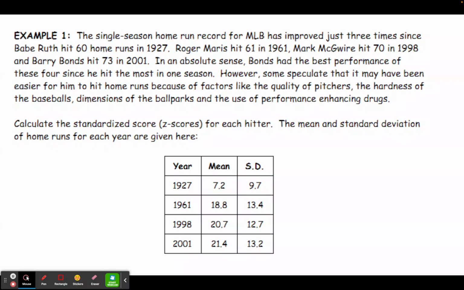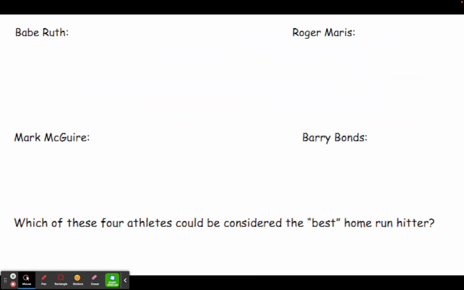However, some people speculate that it may have been easier for him to hit home runs because of other factors like the quality of pitchers, the hardness of the baseballs, dimensions of the ballpark, and of course, we know that there was quite a bit of scandal around that time with baseball players using performance enhancing drugs. So, what we're going to do is take a look at these four performances and standardize them all. Standardize means we're going to calculate a z-score for each hitter. And what you have been given in your notes is the mean number of home runs and the standard deviation for home runs for all the hitters in those years when those initial records were set.